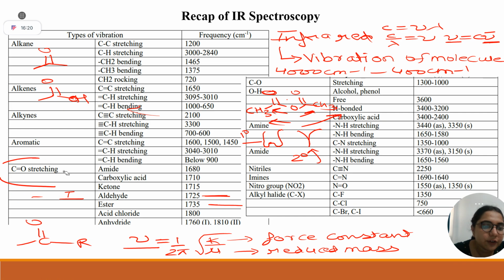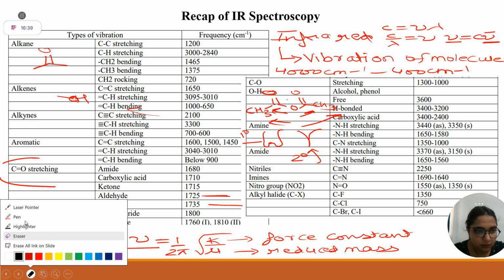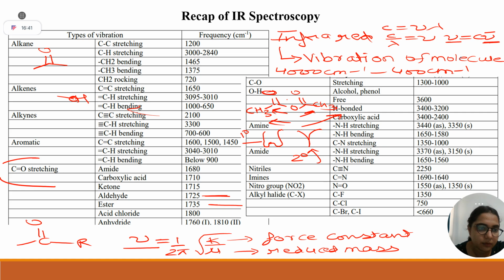I'm giving you 5 minutes. At least remember this CO stretching frequency, the carbonyl one. This is important.